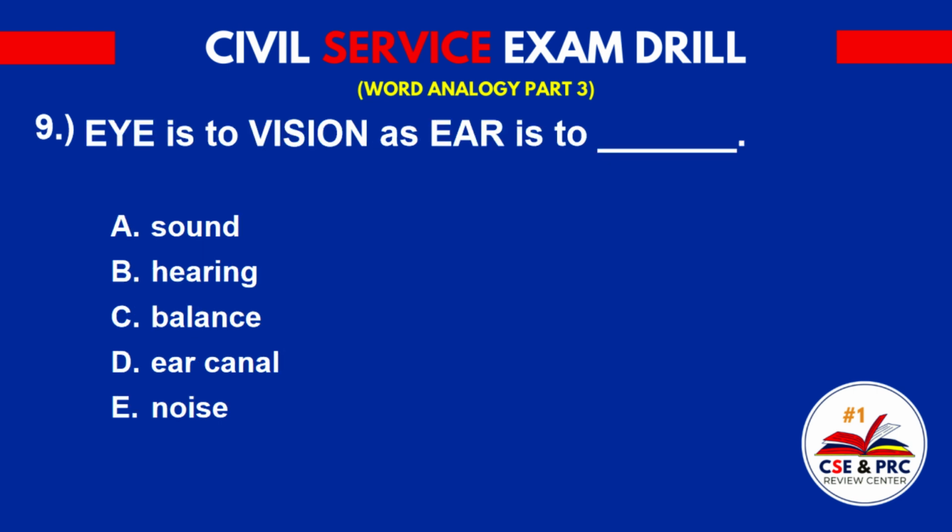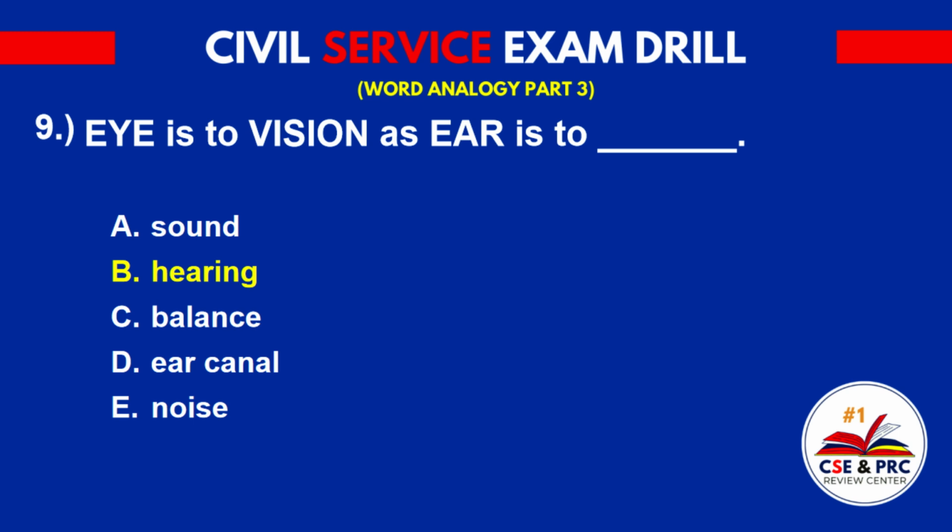Number 9. Eye is to vision as ear is to: A. Sound, B. Hearing, C. Balance, D. Canal, E. Noise. The answer is B. Hearing.